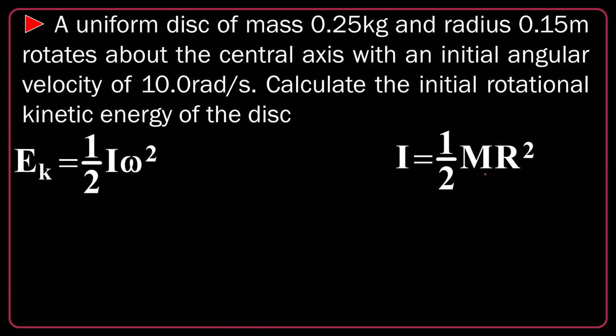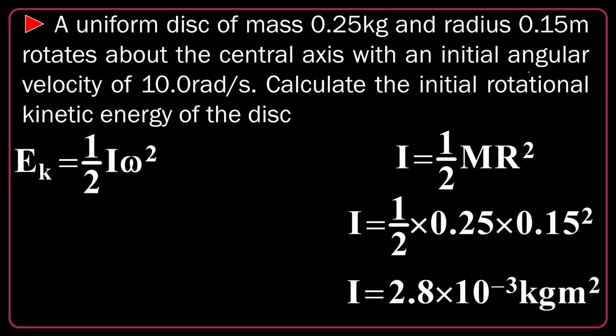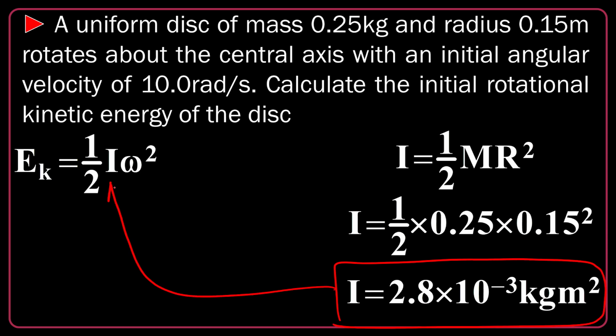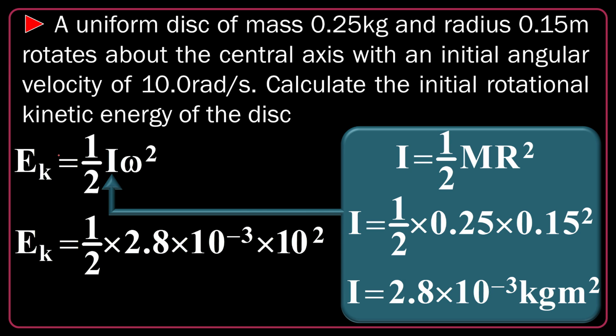Mass of the disk is given. Fortunately, it's in SI. Radius also given 0.15, it's also in SI. So I plug in the values and find the I in SI. Then I can use this I in this formula, and then I apply omega 10. Then I make the calculation and find the answer as 0.14 joules. This is the kinetic energy of this disk.